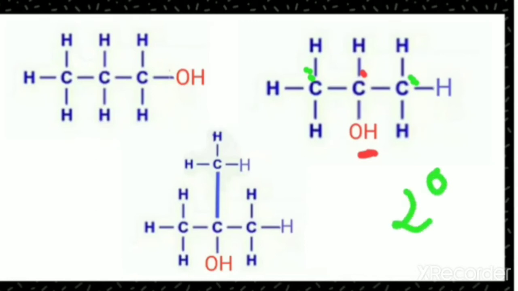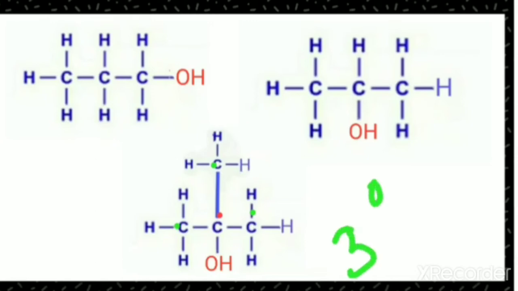that is, secondary structure. Now the third structure: in the third structure you can find that this carbon atom is called alpha and there are 1, 2, 3 beta carbon atoms. That means it is a 3 degree structure.